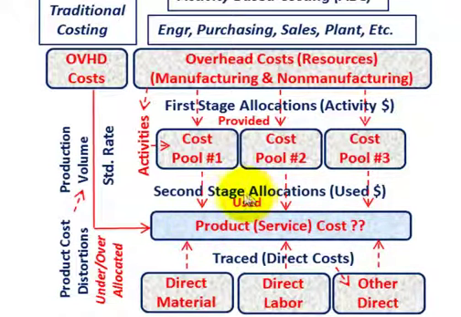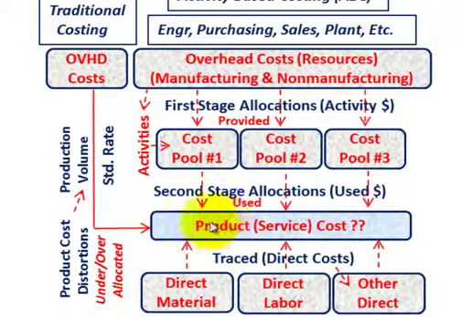So this is the case where we can allocate our overhead costs to our products or services in the most accurate fashion we can, versus the traditional method based on production volume alone. Production volume alone for a particular product is going to either under or over allocate the actual amount of the overhead that's going to be used as support from the engineering, purchasing, sales, and so forth.